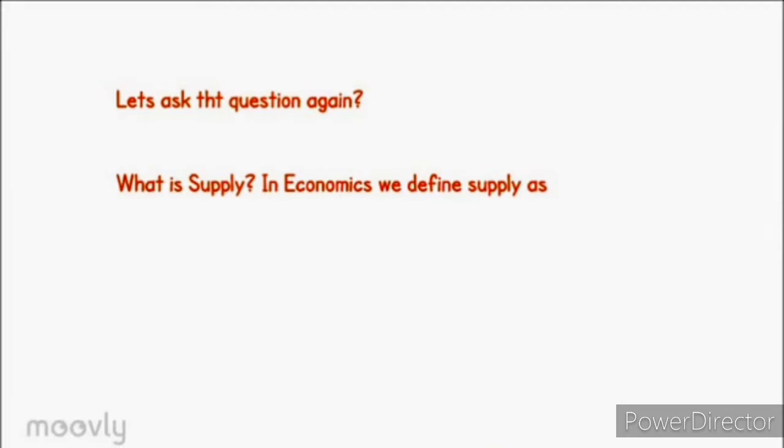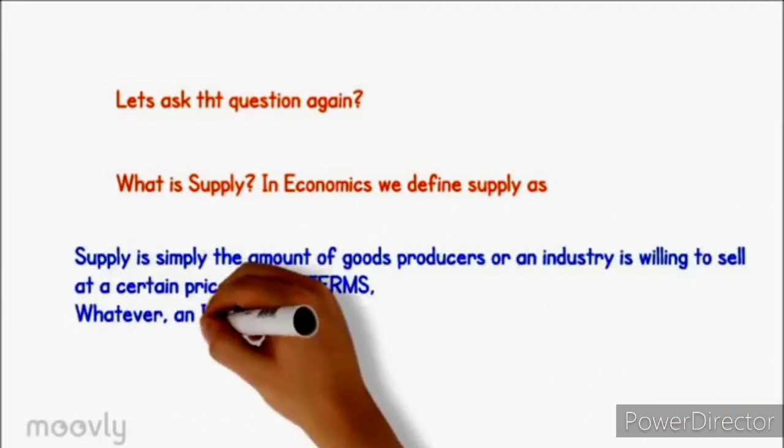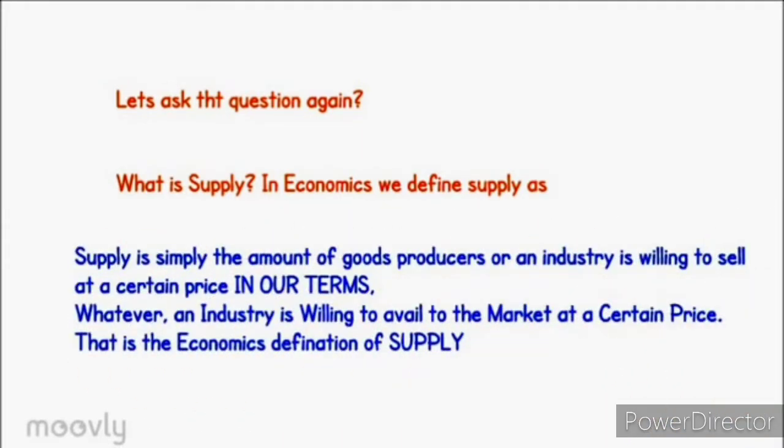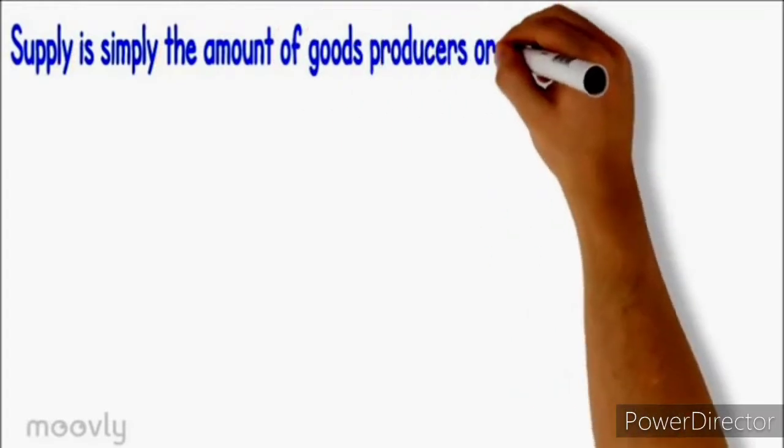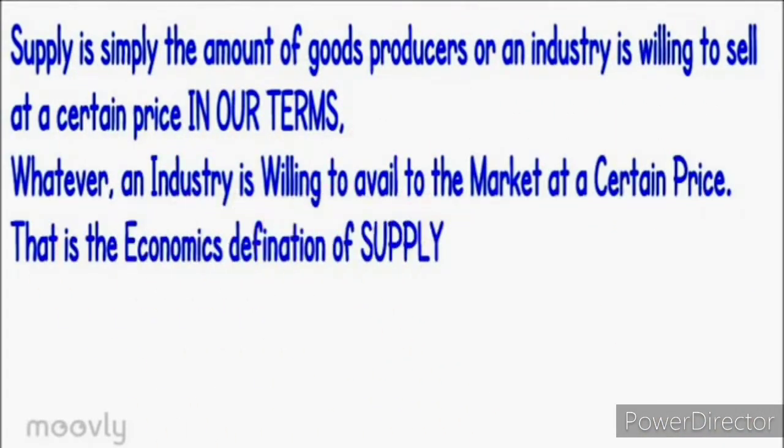Supply. In economics, supply is simply the amount of goods a producer or an industry is willing to sell at a certain price. In our terms, whatever an industry is willing to avail to the market at a certain price, that is the economics definition of supply.